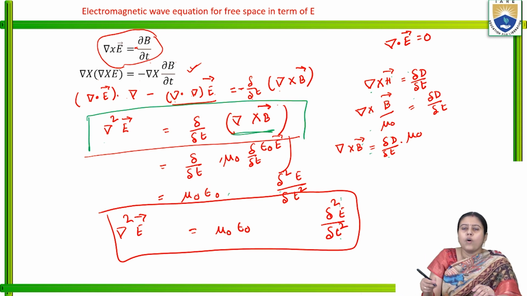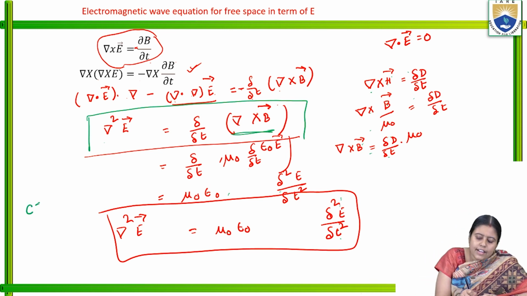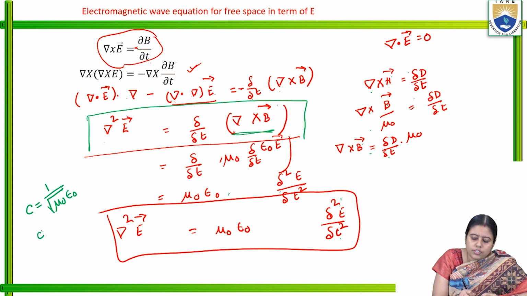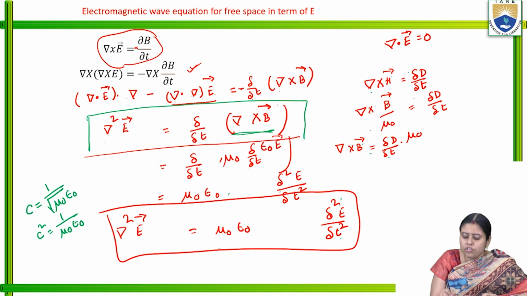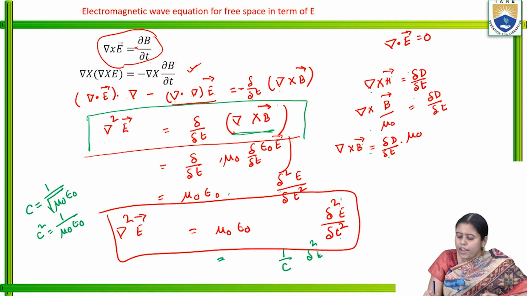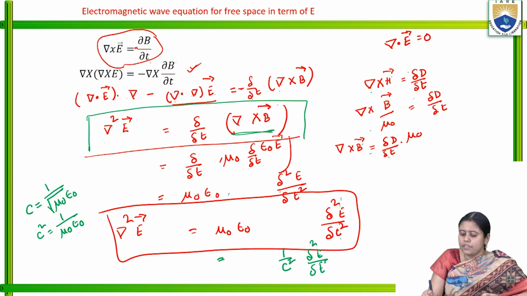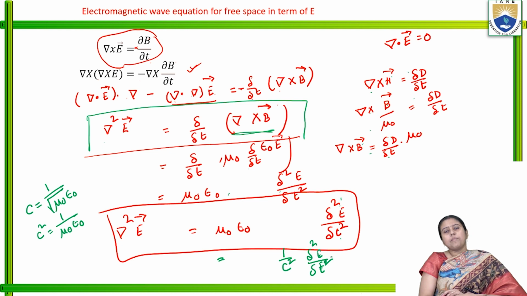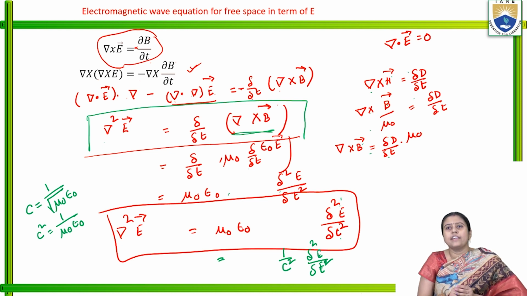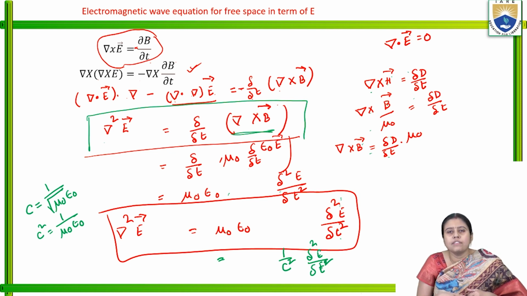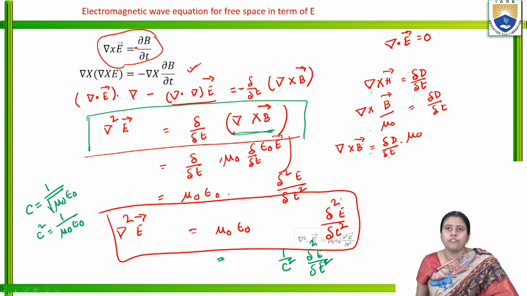And again, see, the speed of light is equal to 1 by root of mu naught epsilon naught. So c squared is equal to 1 by mu naught epsilon naught. So we can write one more equation: grad squared E is equal to 1 by c squared del squared E by del T squared. So this is the electromagnetic wave equation in free space in terms of the electric field.